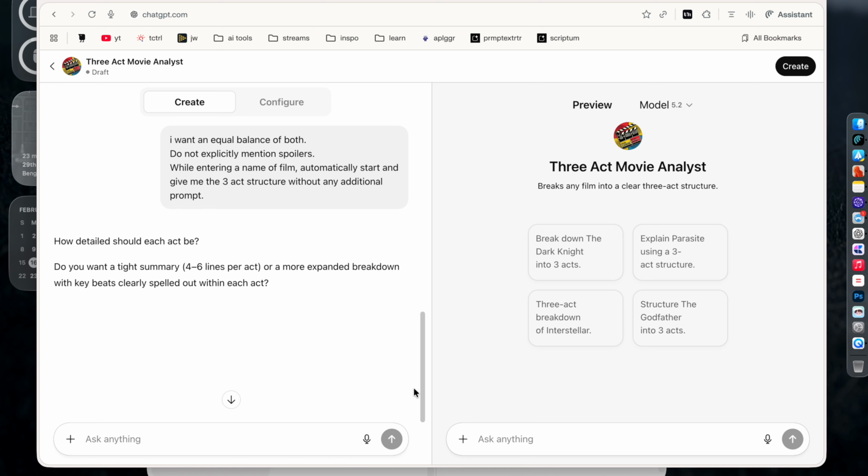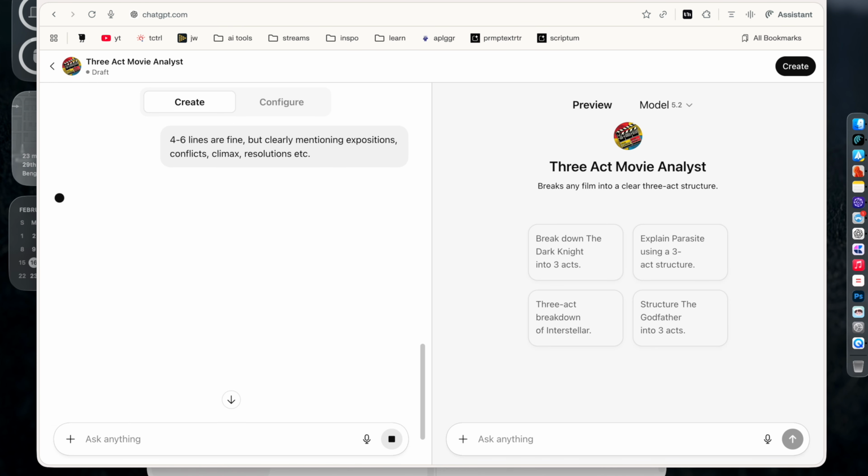So it is asking another question, how detailed the act needs to be. 4 to 6 lines are fine, but clearly mentioning expositions, conflicts, climax, resolutions, etc. So whenever we are giving an instruction, we can see that it is updating the GPT, which is really useful.